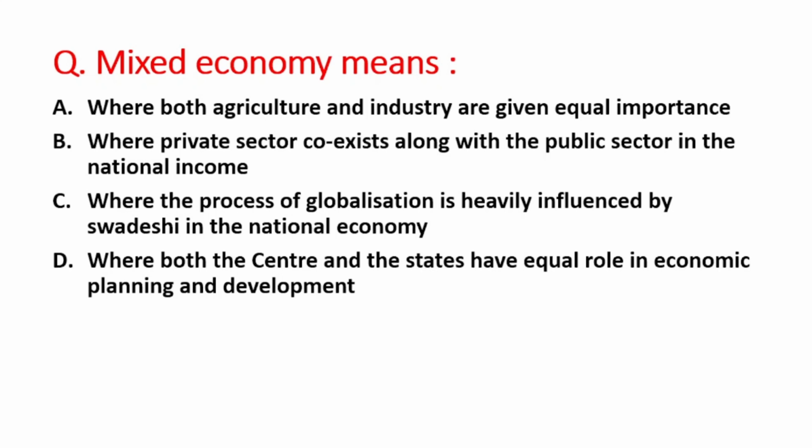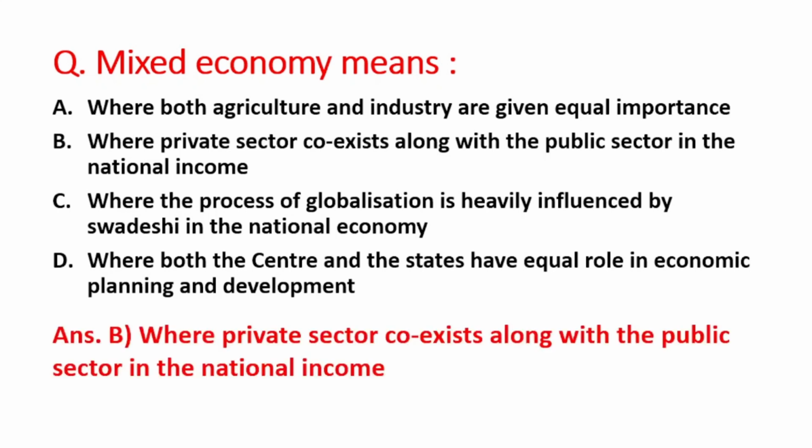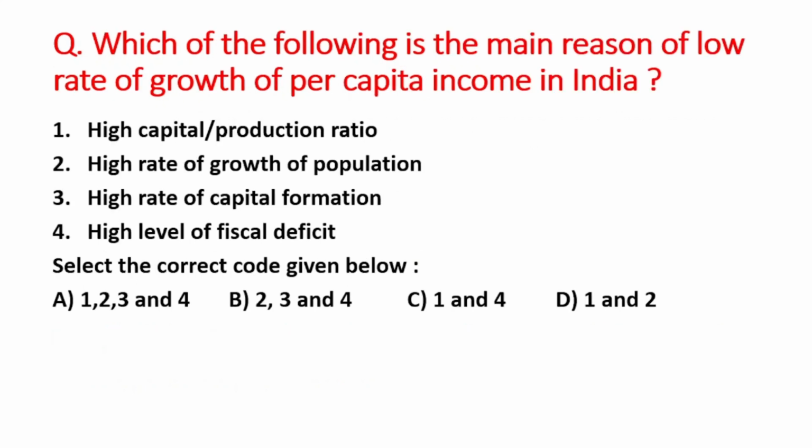And D option is where both center and the states have equal role in economic planning and development. So right answer आएगा option B, that is mixed economy, means where private sector coexist along with the public sector in the national income. Next question is which of the following is the main reason of low rate of growth of per capita income in India?